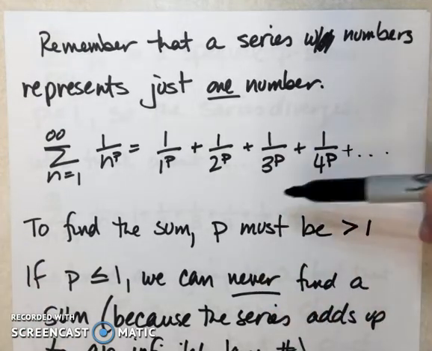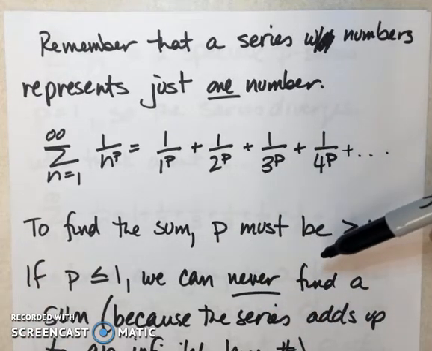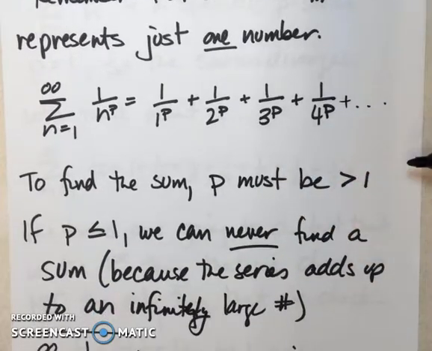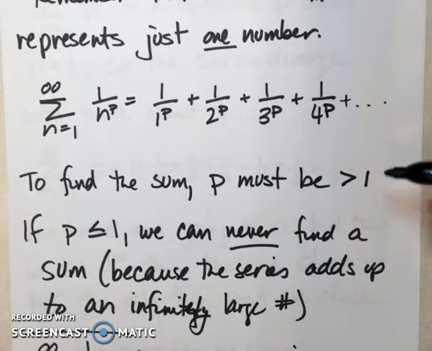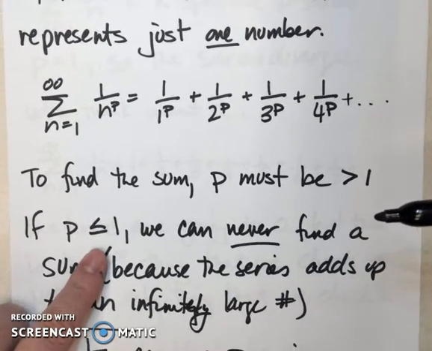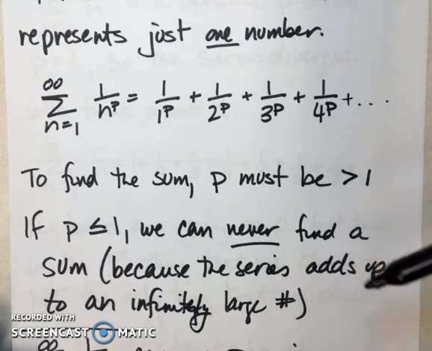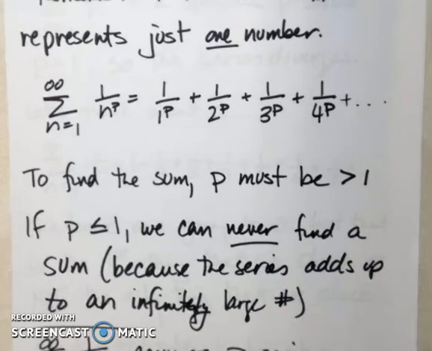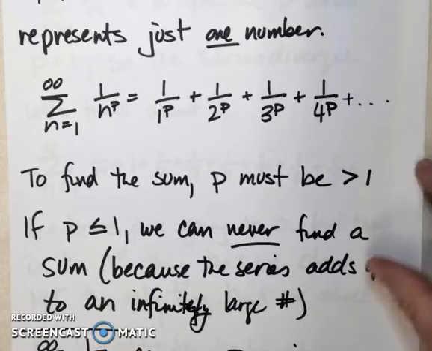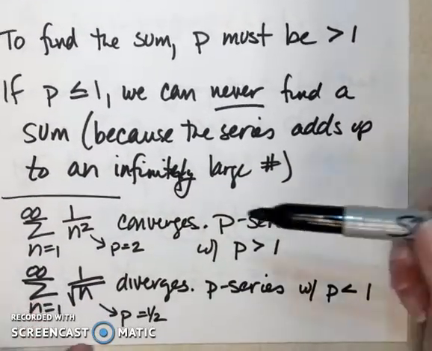Just one big number. To find the sum of this series, there's actually a test for this. p must be greater than 1. This is called the p-series test. If p is less than or equal to 1, you can never find the sum because the series adds up to a giant number.